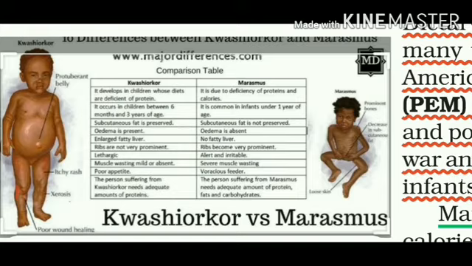Ribs become very prominent. You can even count the number of ribs present in the child. Then muscle wasting is there. Muscle wasting is actually when muscles lose the capacity to bind with the bones, so the bones show a very thin nature. Then voracious feeder: the child will become very choosy about the diet he is getting. If we provide a proper amount of proteins, fats and carbohydrates, meaning when a balanced diet is provided to the child, then it can be cured.